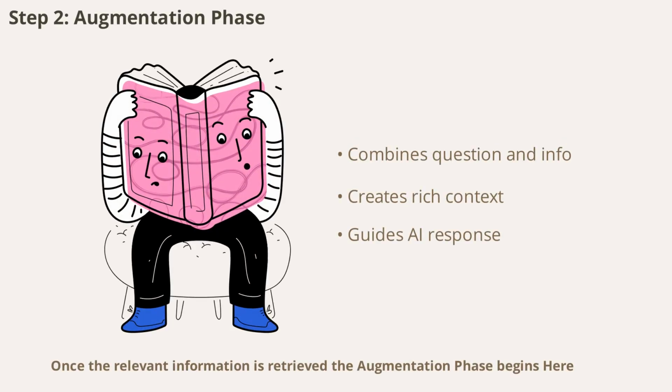Once the relevant information is retrieved, the augmentation phase begins. Here, the system combines the original question with the new information, creating an enriched context for the AI. This context may include instructions on how to use the retrieved facts and is carefully structured to help the AI generate the best possible answer. By augmenting the prompt, the AI is guided to use the most relevant and accurate information available.